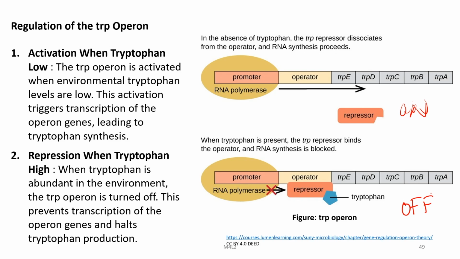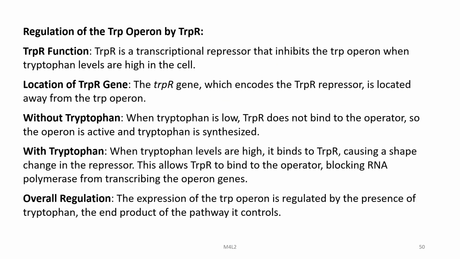When the repressor gets anchored to the regulatory site, the tryptophan operon is switched off, so none of those enzymes required in tryptophan synthesis are produced. But when there is demand for tryptophan, the repressor is detached and the operon is switched on. So, there is activation when tryptophan is low and repression when tryptophan is high.